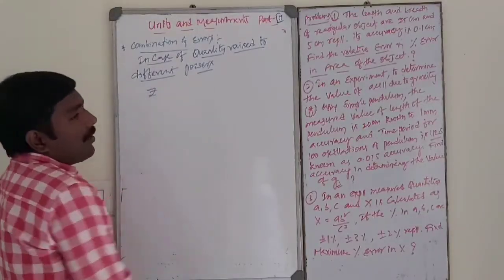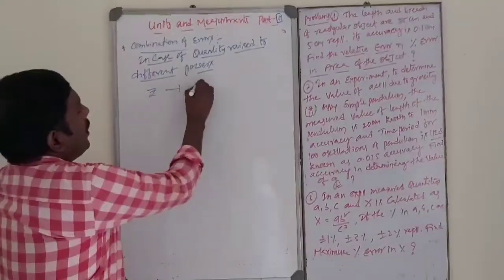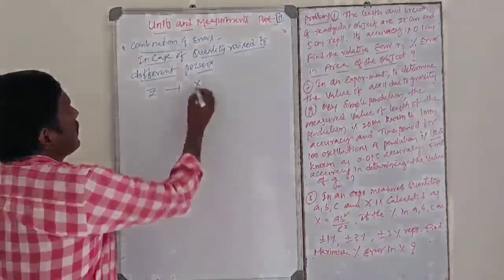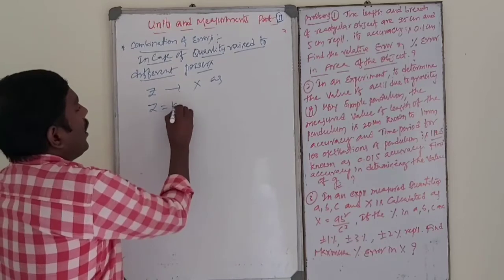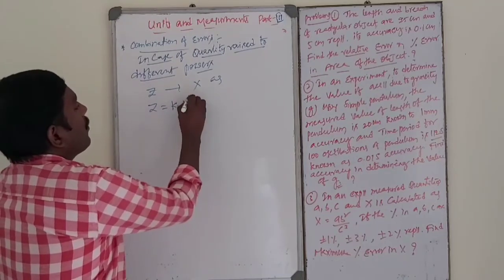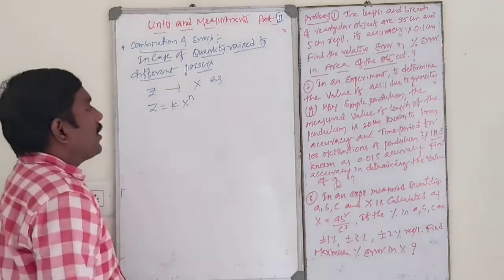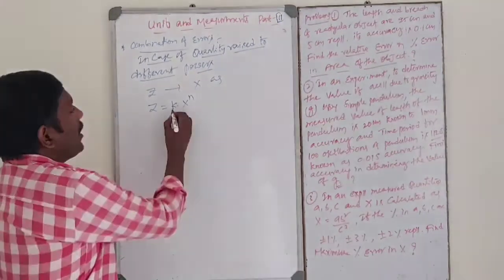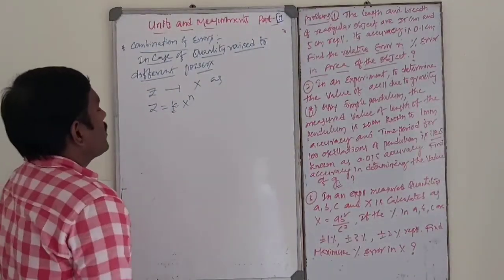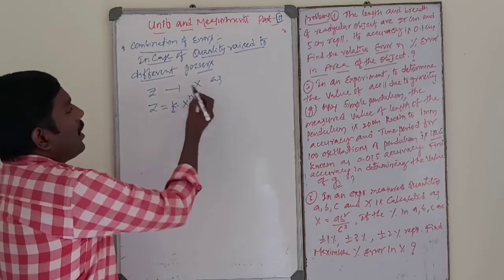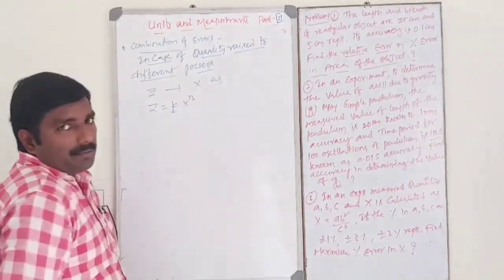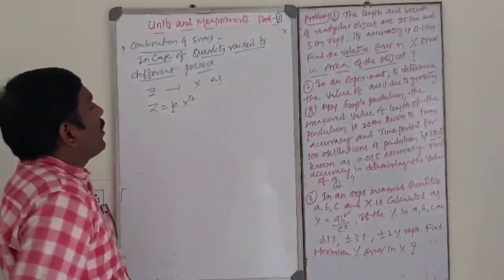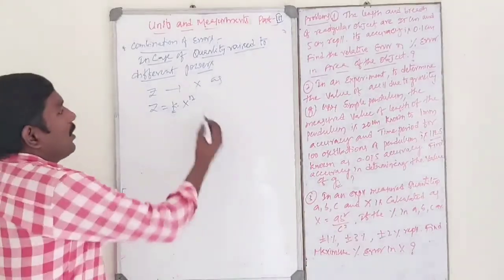See, Z is the physical quantity that depends upon x as Z is equal to k x to the power of n, where k is the constant, n is the power of x, or a real number.